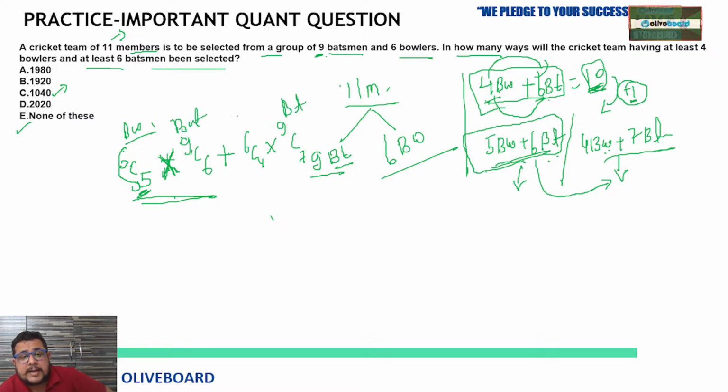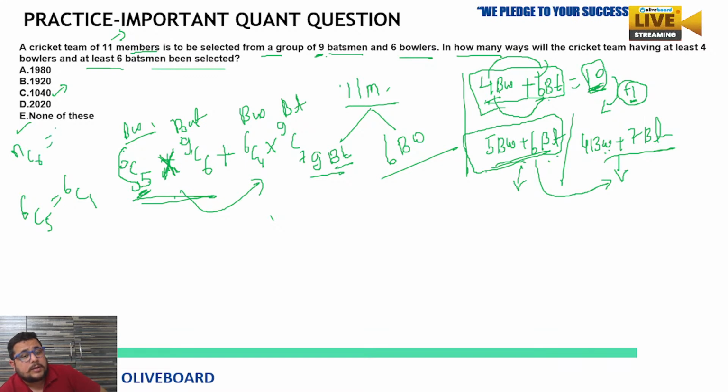7 batsmen and 4 bowlers. So these are the two combinations which you need to follow. Now see, 6C5 can be replaced by 6C1. 6C5 is equal to 6C1. Why am I telling this? nCr is always equal to nC(n minus r). So instead of solving 6C5, we will take 6C1.